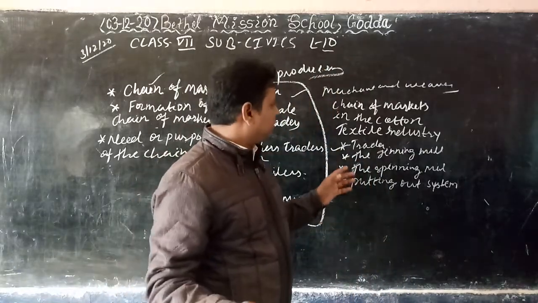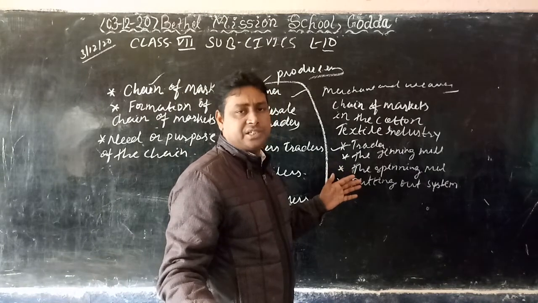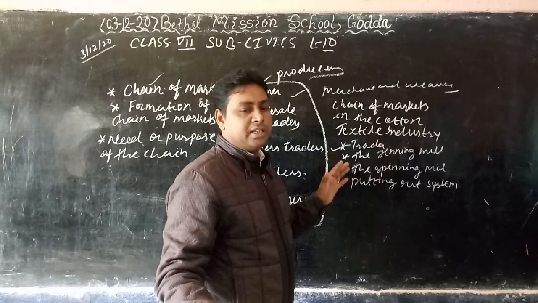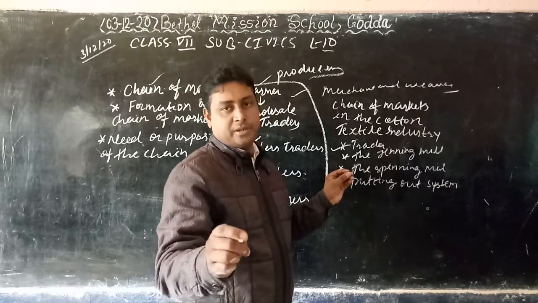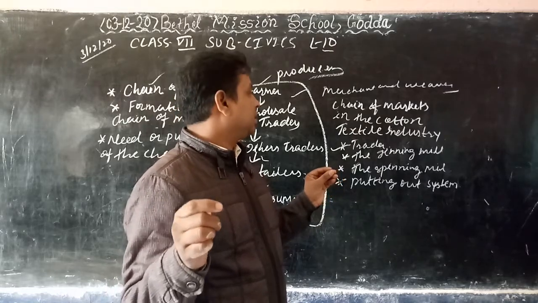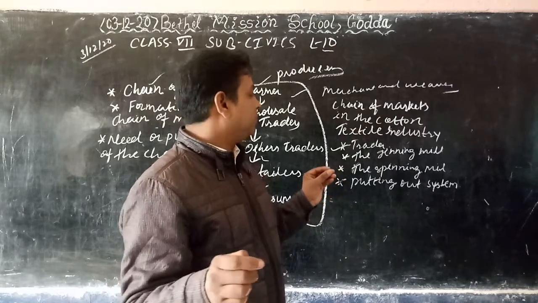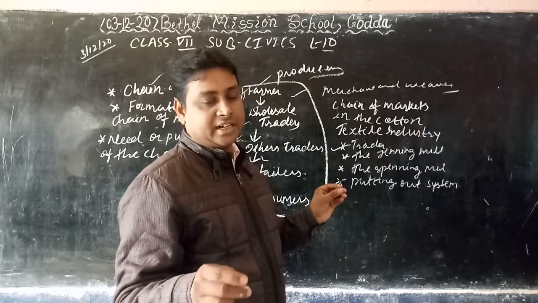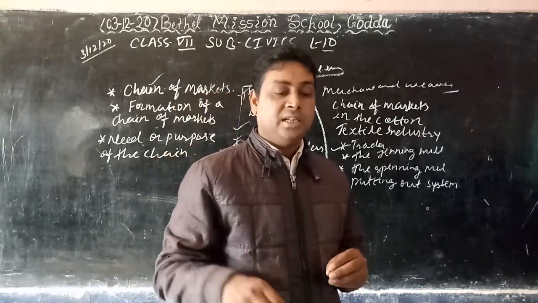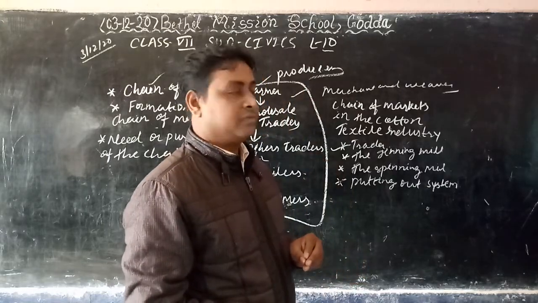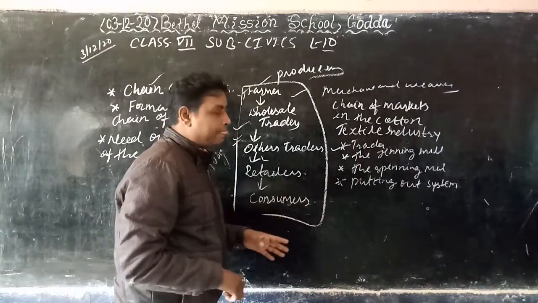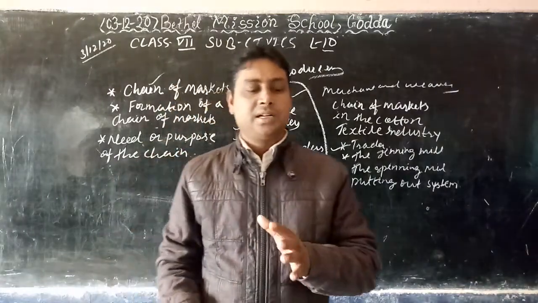Now we will focus on the advantages of the putting out system. The weavers do not have to spend their money on the purchase of yarn. And second point, they are free from all the problems of selling the finished clothes. Okay, weavers were free. Understand? In this process. Okay.